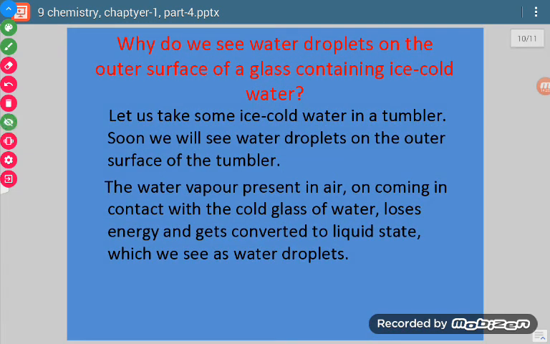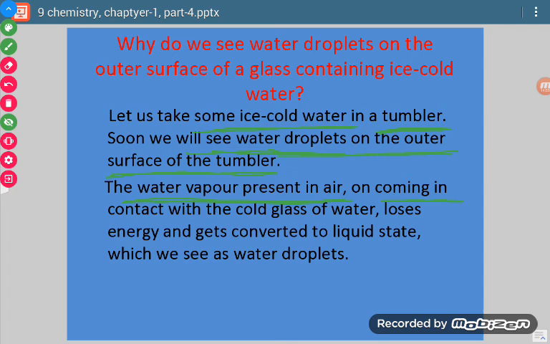Now, why do we see water droplets on the outer surface of a glass containing ice cold water? When we keep ice cold water in a glass, after some time, if we look from the outside, there will be water droplets. From where do these water droplets come? They come from the air, because air contains moisture.